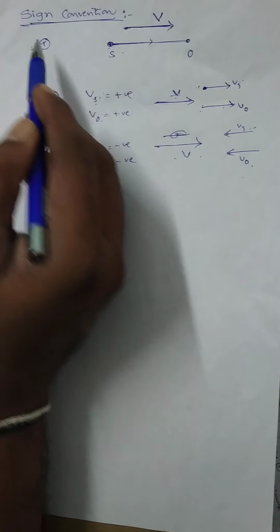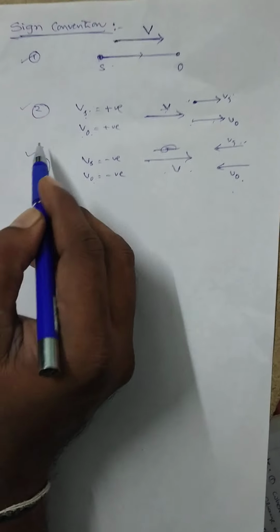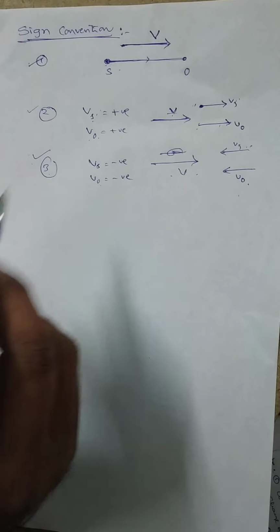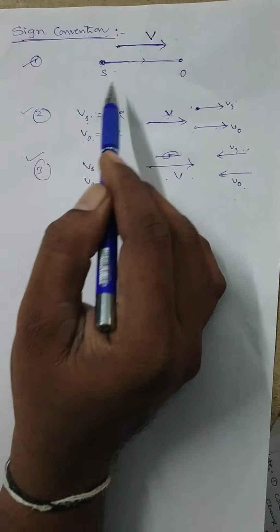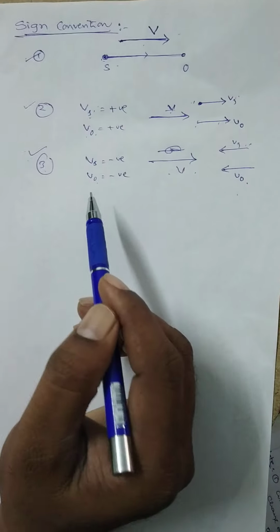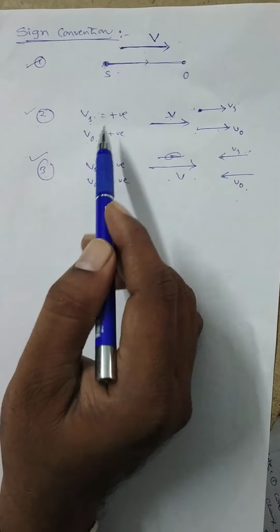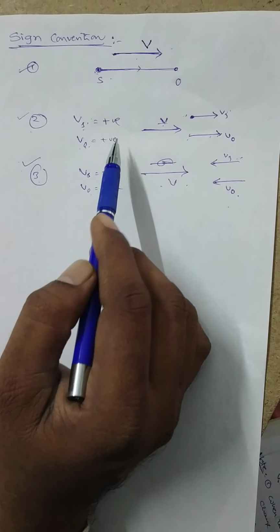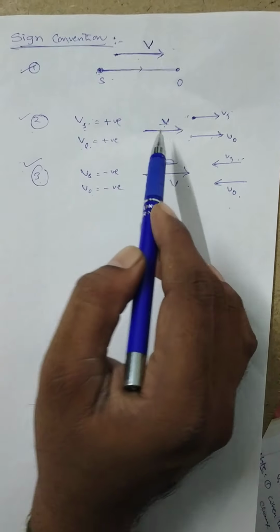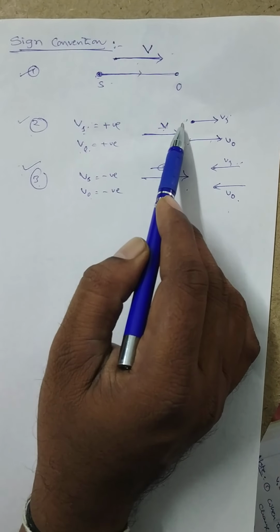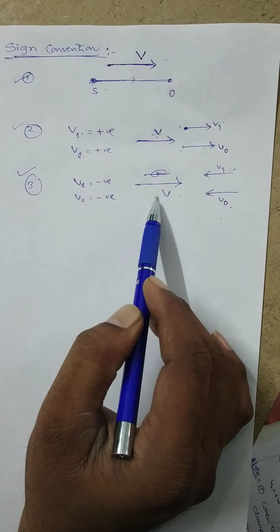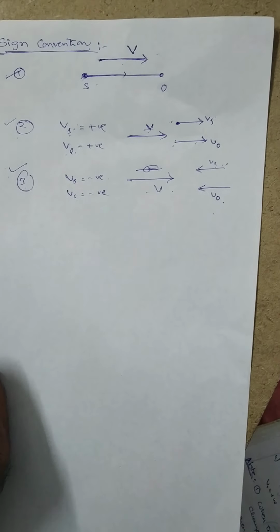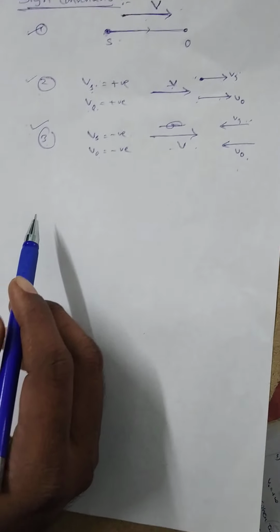Compulsory, while doing the problems, these three sign conventions must be followed. First one, sound velocity is taken always from source to observer. Second one, velocity of the source and observer are taken as positive when both are moving along the direction of velocity of sound. When both are moving opposite to velocity of the sound, they are taken as negative. These three are the sign conventions.